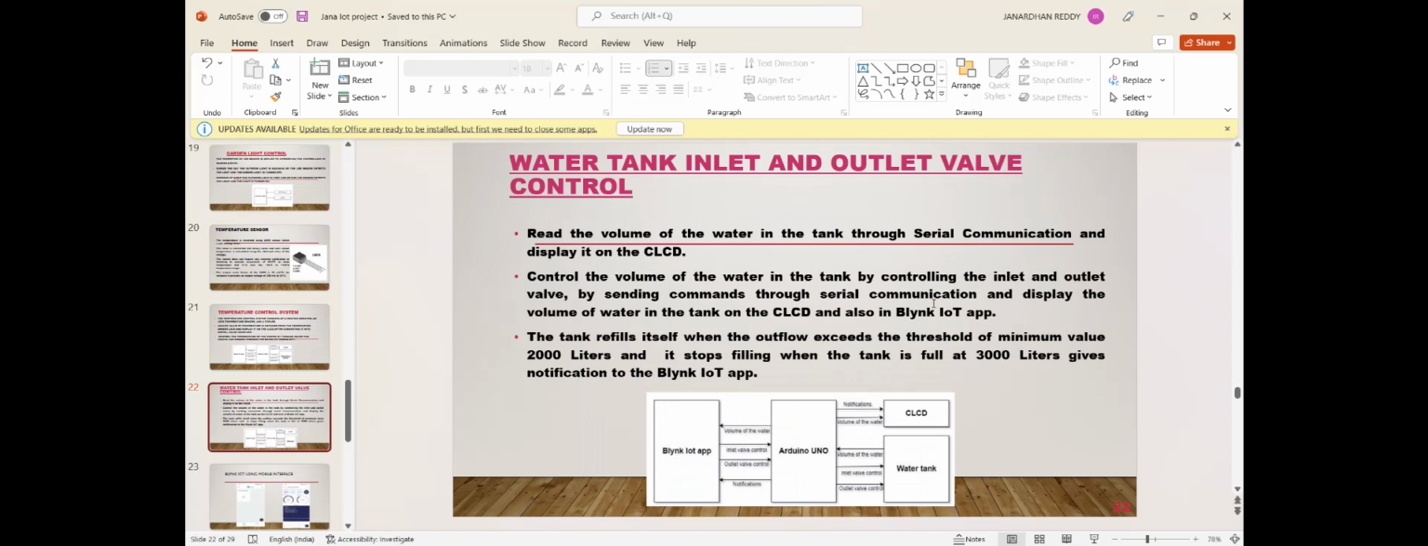Water tank inlet and outlet valve control. This is also the same as the temperature sensor. The water tank volume indicates inlet valve control and outlet valve control. Here we control through the mobile IoT app. We already created and designed the memory for it, and it also displays on the CLCD.